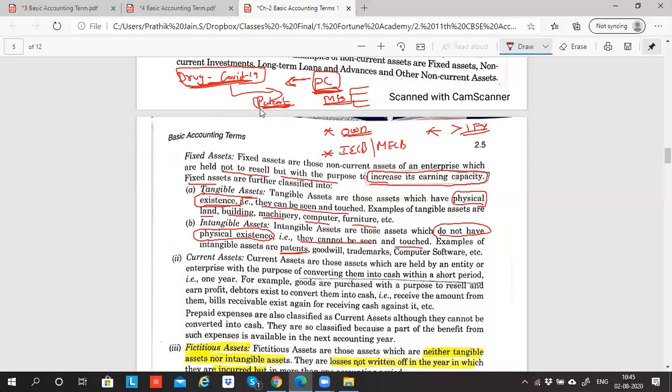So can I say this patent is bought with the money given by the pharmaceutical company? The pharmaceutical company is giving rupees to get the patent. So in the balance sheet of the pharmaceutical company, on the asset side, you will record patent. Why? Because the pharmaceutical company, since it has paid the money, will own the patent. Yes or no? It has paid the money to get the formula. So can I say, if you pay something, you own it?